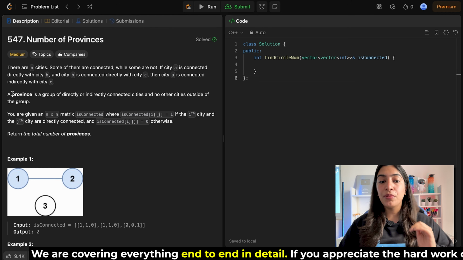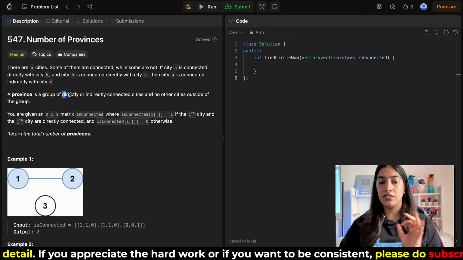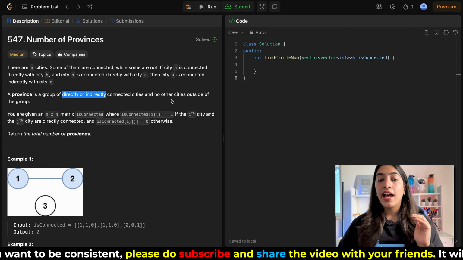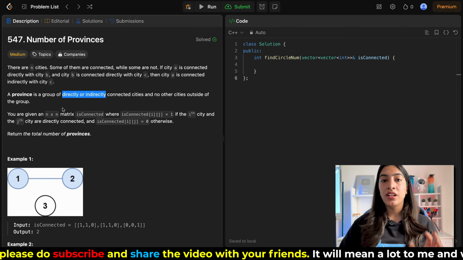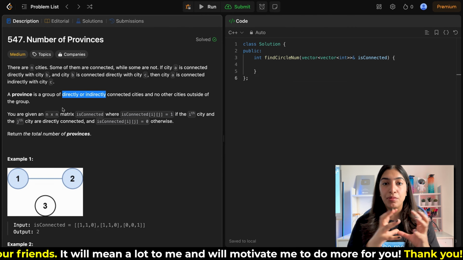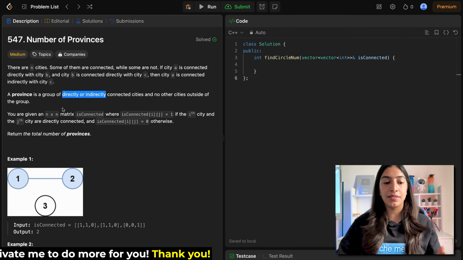Then it is given that a province is a group of directly or indirectly connected cities, and no other cities outside of the group. So that means basically if the nodes are reachable within themselves, then they together form a province. That is what it means in a simple way.